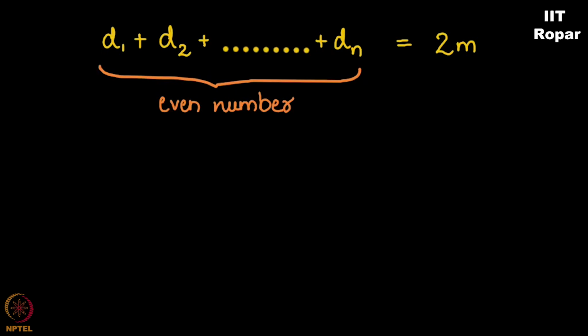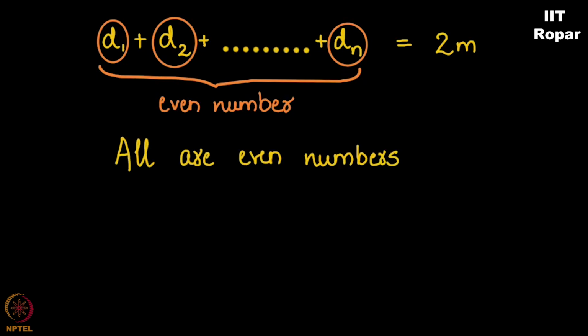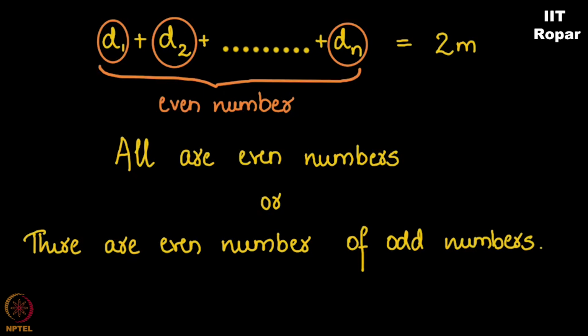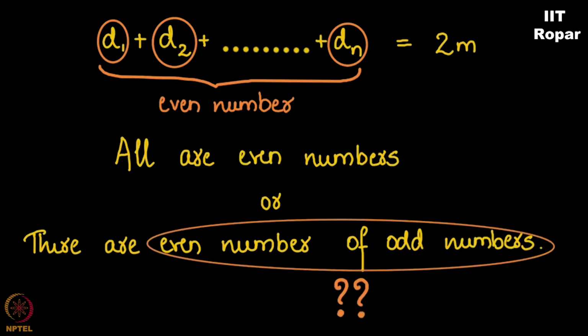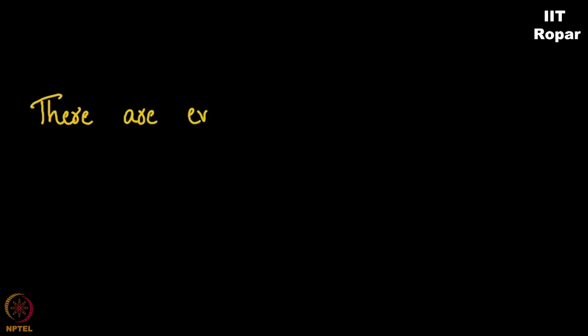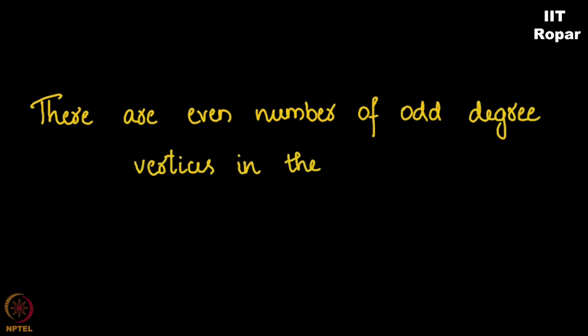What can I conclude about d1, d2, d3 and so on up to dn? We can conclude that all are even numbers, all that is d1, d2, dn, all are even numbers, or there are even number of odd numbers. What do I mean by even number of odd numbers here? What does it signify? It signifies that there are even number of odd degree vertices in the graph. So either there are all even degrees or there are even number of odd degrees. That's how you're getting the sum to be even.